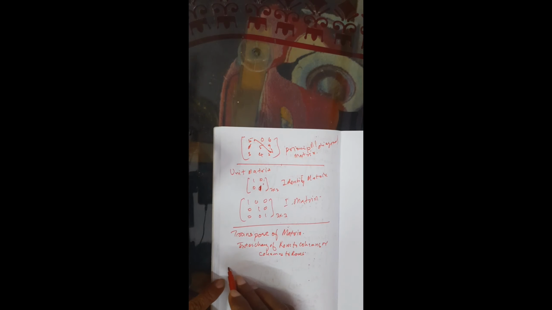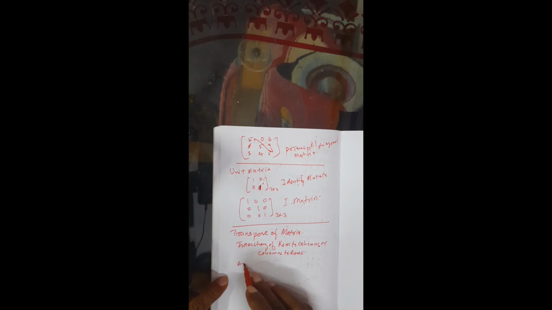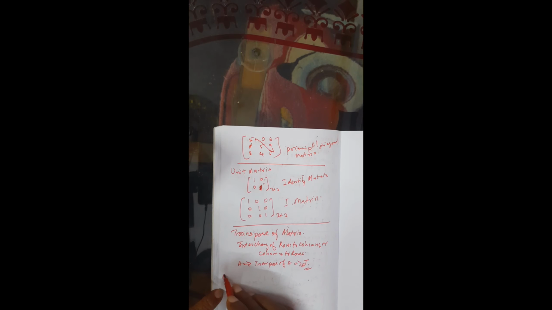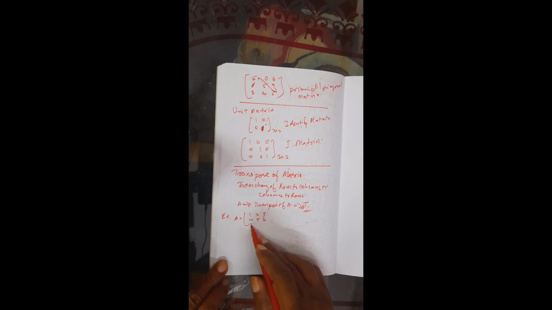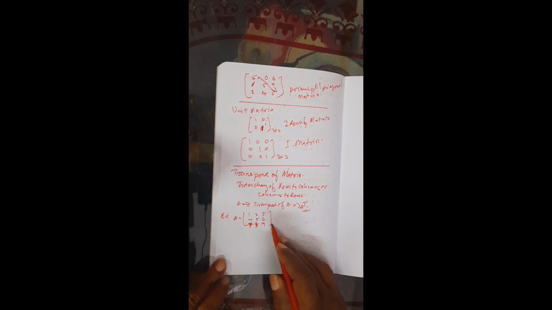Suppose A is a matrix, then the transpose of A is written A^T. T indicates the transpose of matrix A. Considering this example, take A as 1, 2, 3, 4, 5, 6, 7, 8, 9. This is also a 3 by 3 matrix, whatever the order is.